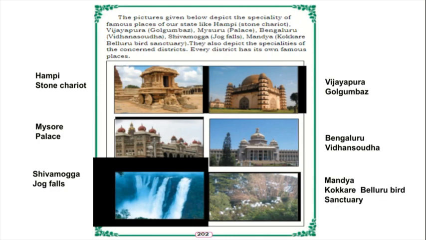These also depict the specialities of the concerned district. Every district has its own famous place. In Hampi the stone chariot is famous, in Vijaypura Gol Gumbaz, in Mysore Palace, in Bangalore Vidhana Soudha, in Mandya Kokkare Bellur Bird Sanctuary, and in Shivamogga district Jog Falls is very famous.